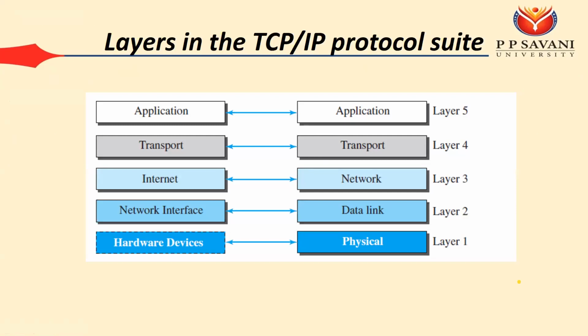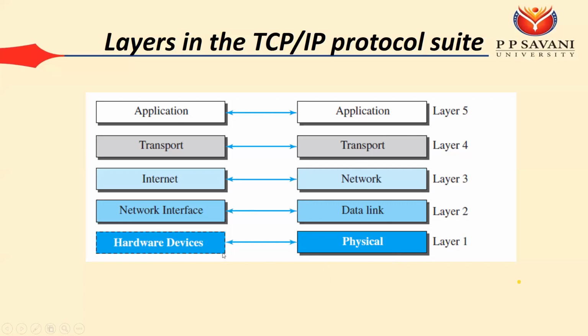The thing is your syllabus is designed based on the TCP/IP model, and in all the real-time systems, whatever networking is performed in real time will be performed only through TCP/IP. That's why in the syllabus we have included the TCP/IP model, in which the 5 layers are there. The first layer is the physical layer, the second layer is the data link layer, the third one is the network layer, the fourth one is the transport layer, and the fifth one is the application layer.